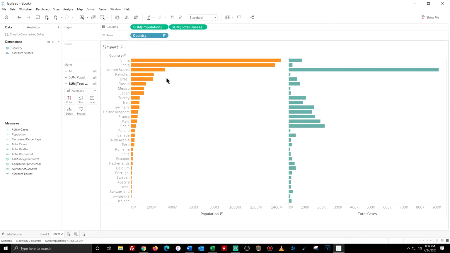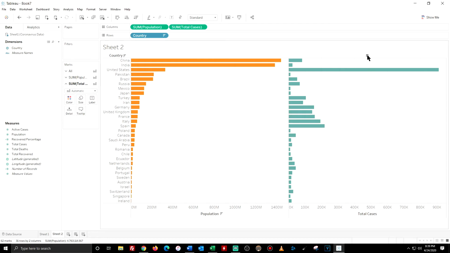But then when you look at the United States, which has 331 million population, and you go over to the number of cases, it's 912,000 cases. If you look down the chart, Iran has 83 million population and 88,000 cases. But then you look at Spain, which has 46 million population with 219 cases.